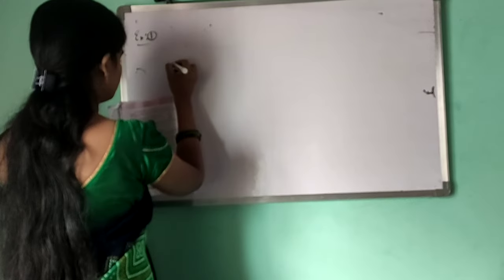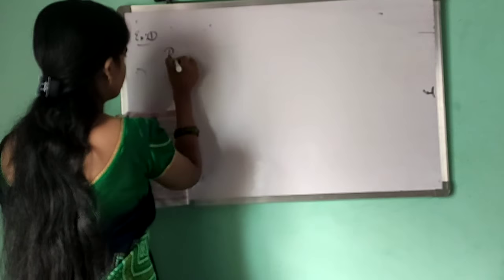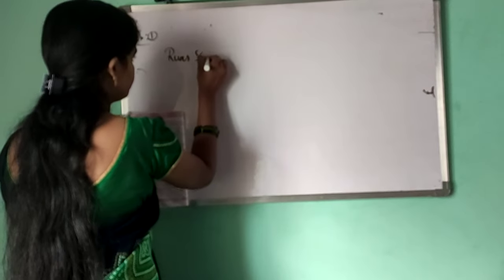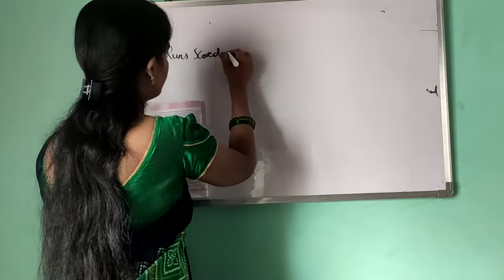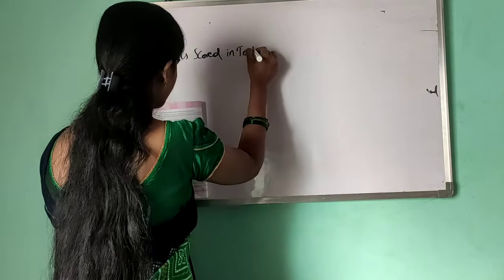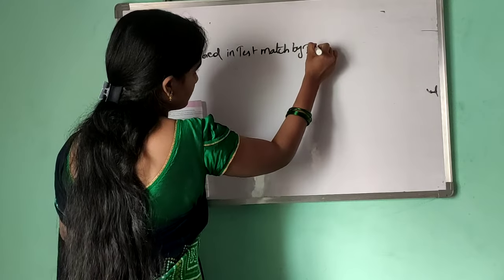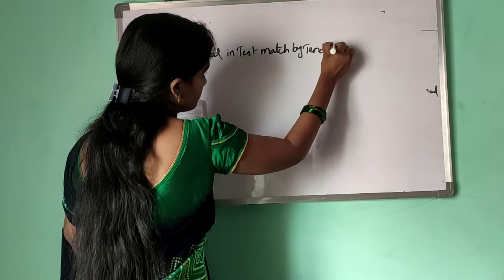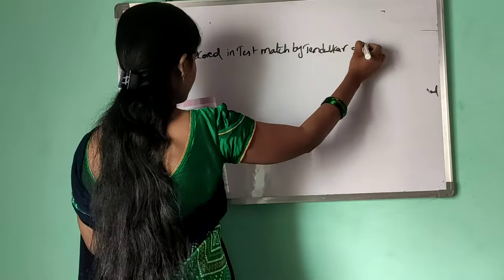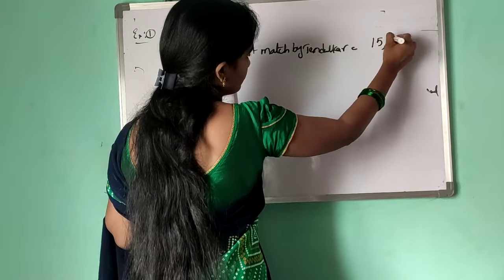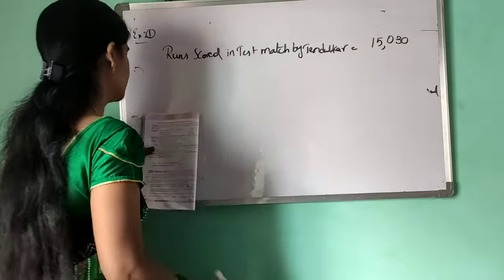First, runs scored in the test match by Tendulkar. How much? 15,003.